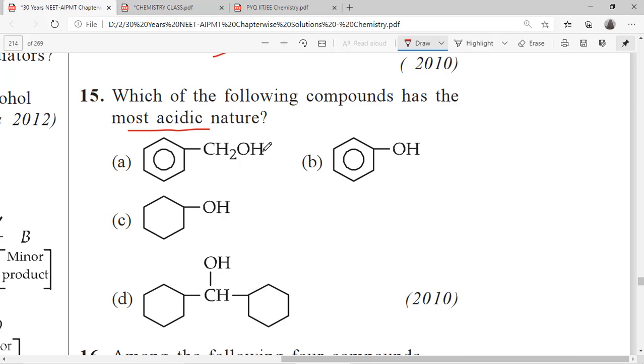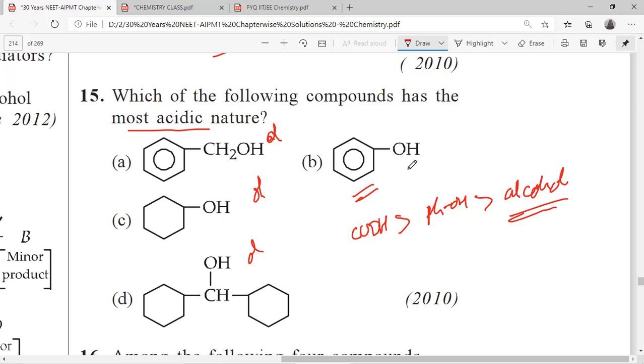See, this is an alcohol, or it is also an alcohol, it is also an alcohol, it is a phenol. See, carboxylic acids are generally more acidic than phenols, then alcohols. This is a common trend. So obviously it is a phenol, so phenols are higher, so B is the answer.